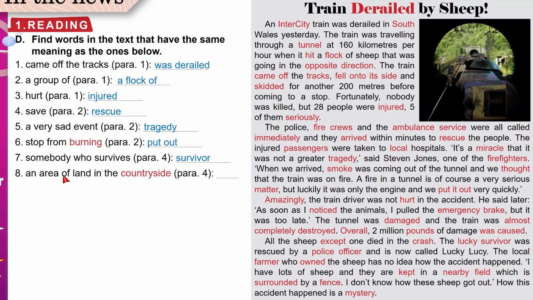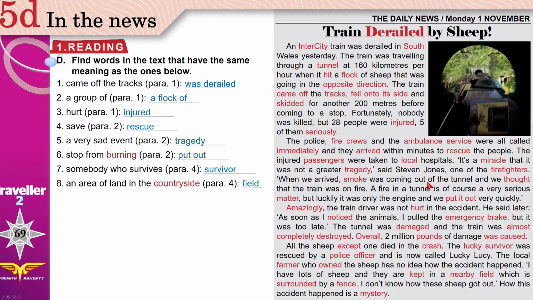8. An area of land in the countryside. Countryside, away from the city. Paragraph 4. All the sheep are kept in a field. Field.